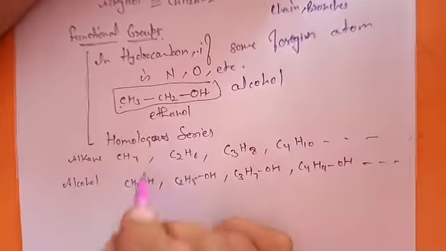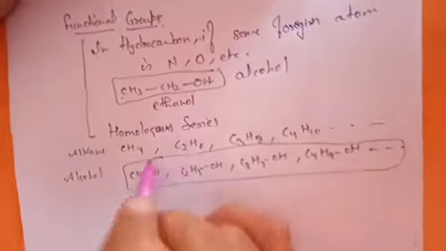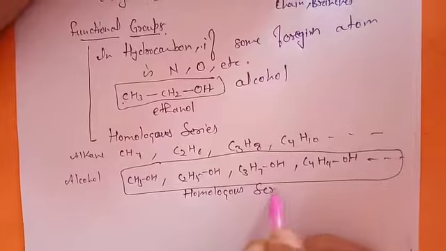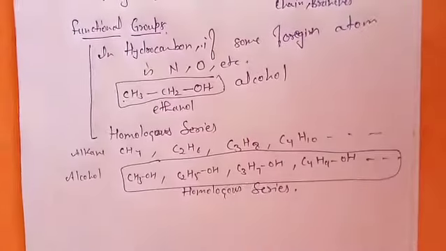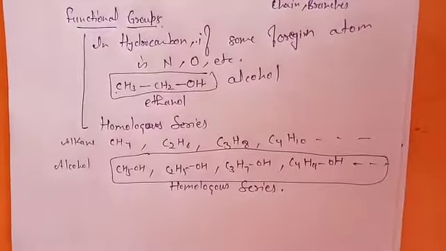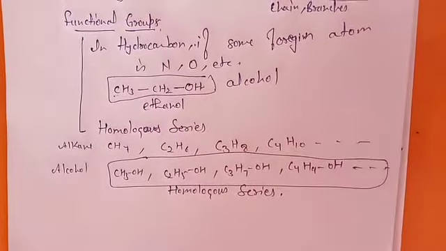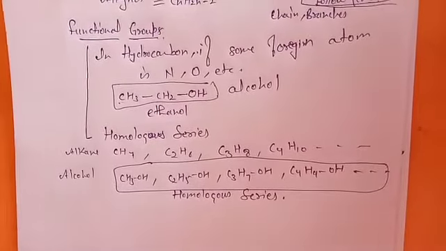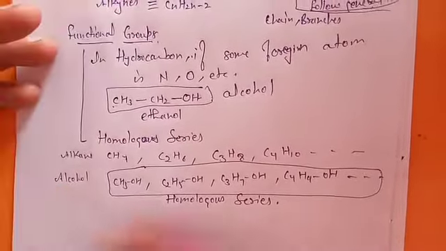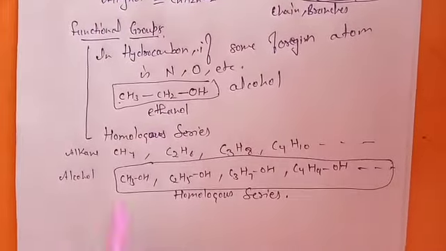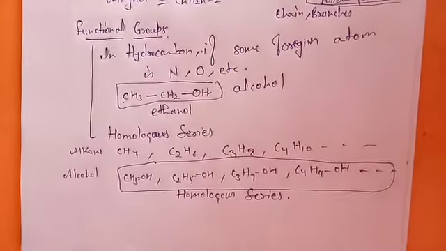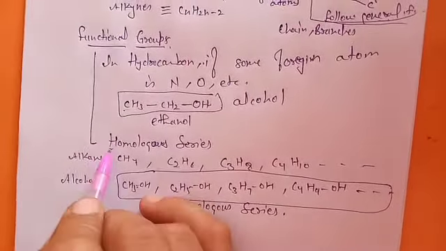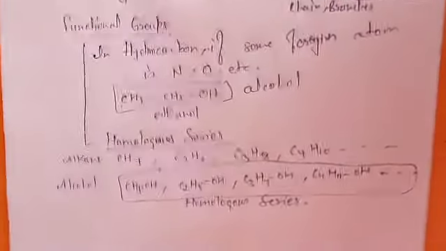This is a homologous series. If you add a particular functional group to the hydrocarbon chain, that gives you a homologous series. This is the alcohol series: methanol, ethanol, propanol, butanol, etc.